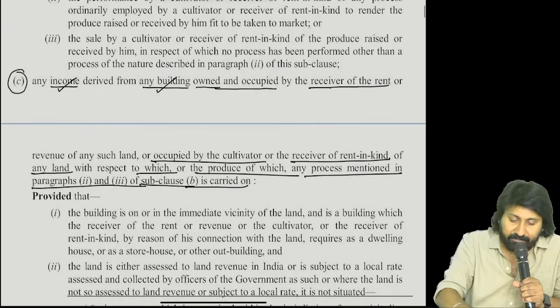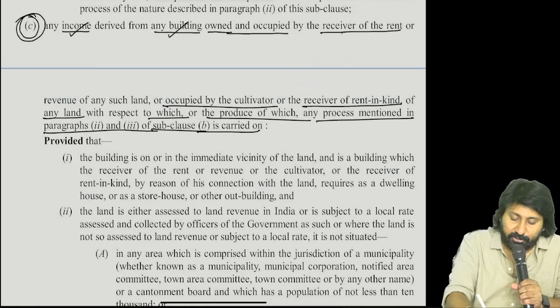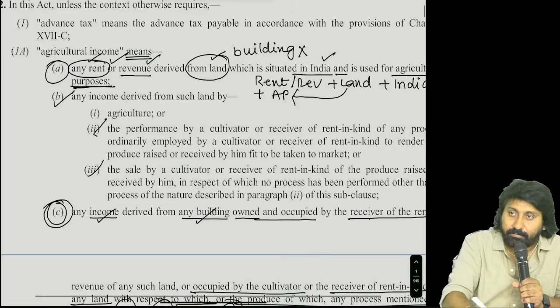Confusing, na? That's why we need to read this. Because to understand C point, first you need to know what is subclause B. In that 2 and 3 we need to understand clearly.